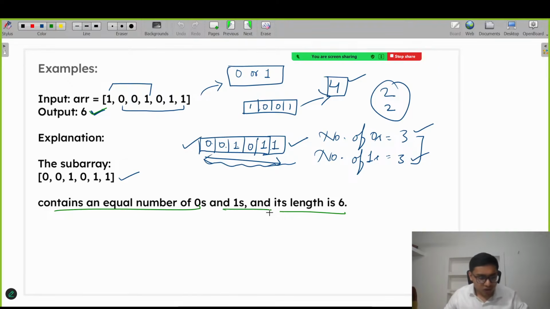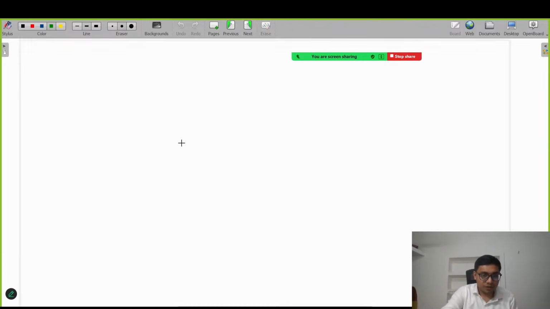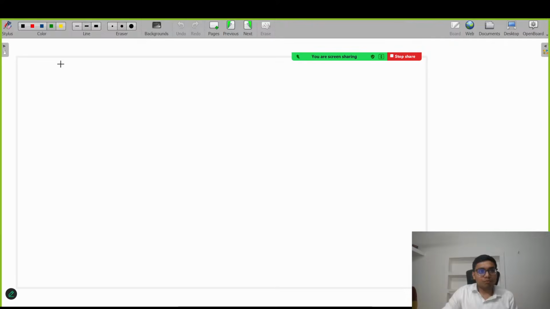Okay, so how can we solve it? If you see, every time we are counting the number of zeros and the number of ones, right? What will be the brute force approach? Can anyone tell? Let me add one page. Brute force approach. What is coming inside your mind? Any guesses? Actually, we need to find the maximum length, and we also need to check whether the number of zeros and the number of ones are equal or not.